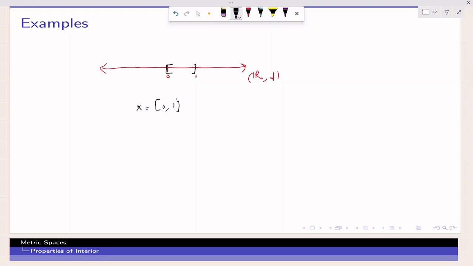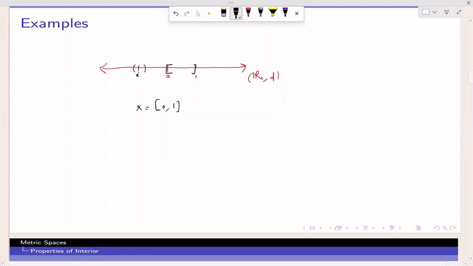It's quite obvious that whenever we are talking about real numbers, open balls are always open intervals around that point. If you choose a point outside [0,1], for example this point, you can definitely find an open interval which is completely disjoint from your given set.